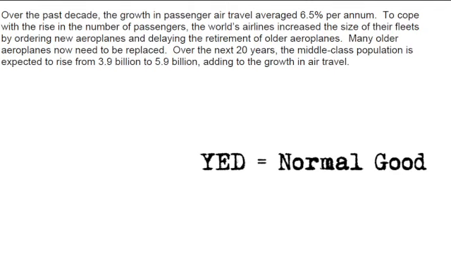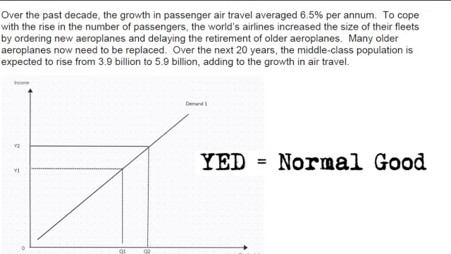If we're thinking about it in terms of YED, there's an increase in average income, which is causing an increase in demand, therefore this will be a normal good. And if it's obviously more than unitary, then it's going to be a normal luxury good. So we'll see a rise in income from Y1 to Y2 and an increase in demand from Q1 to Q2. And that would be another diagram that you could have used.